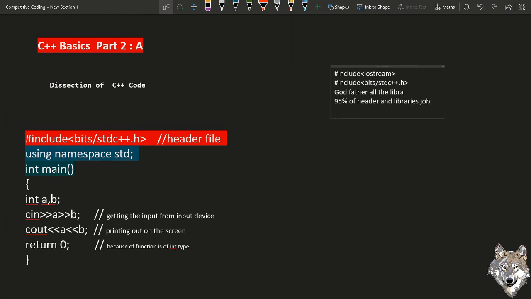So that's all. This is the thing that we need to import, and then we start implementing. So write only one header file, and it will do 95% of the job for you. Okay, then what exactly is the second line?